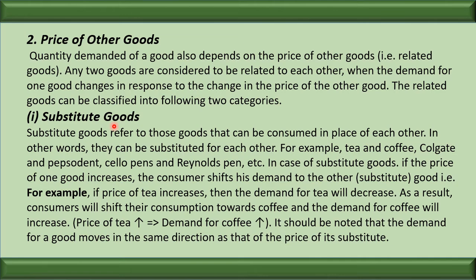Suppose the price of Cello pen is increasing, so automatically the demand of the Renault pen increases. Why? Because more and more consumers who are using Cello will start using the Renault pen. So there is a positive relationship which we see. When the price increases, the demand of the main good automatically increases.